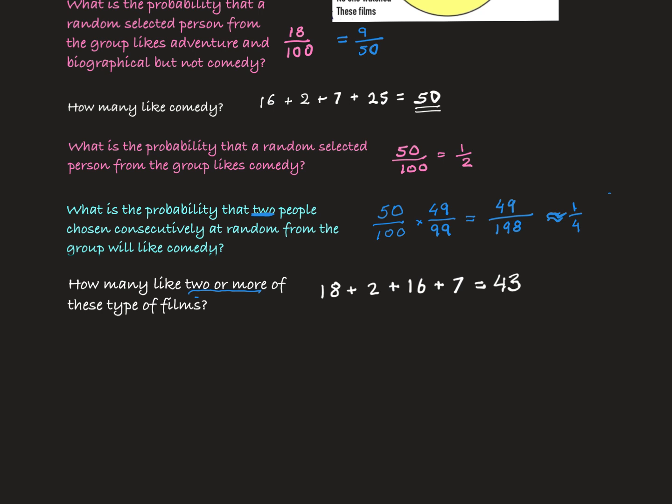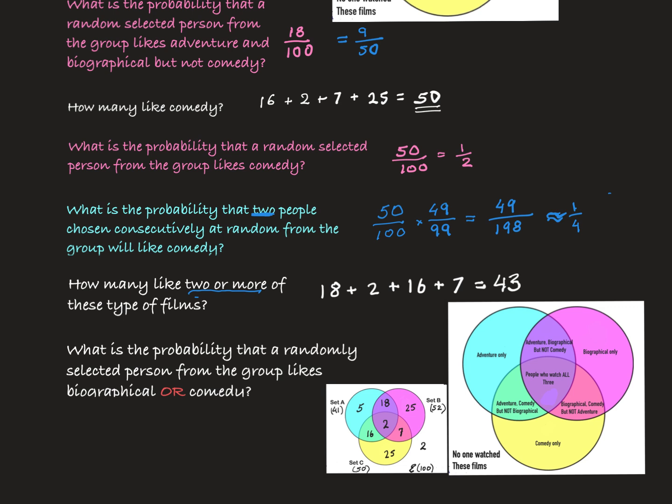Now we will have another probability question. So now I brought these 2 Venn diagrams down here so that we don't have to keep on looking up. And the question here says, what is the probability that a randomly selected person from the group likes biographical or comedy? Okay, please note that I've actually made or here in red. That's very important. Or in mathematics is usually a plus sign.